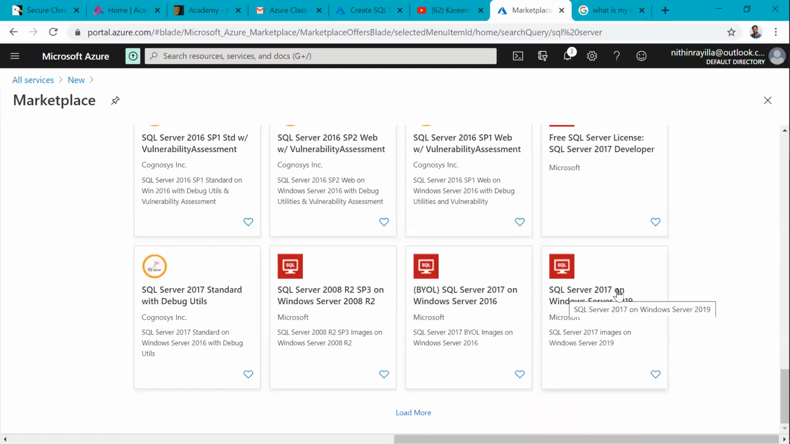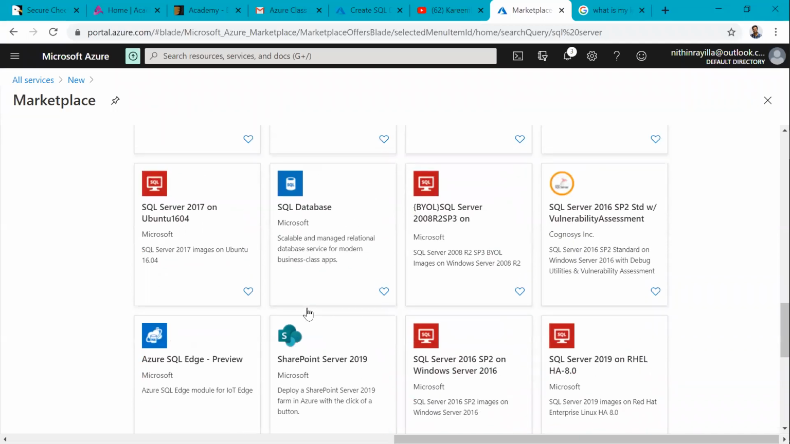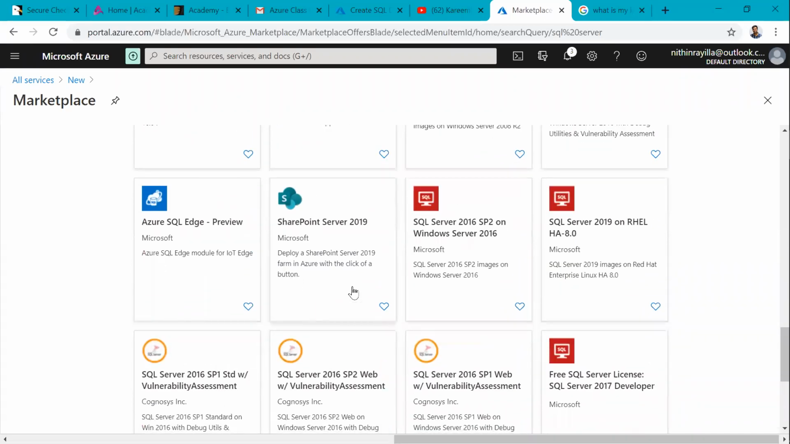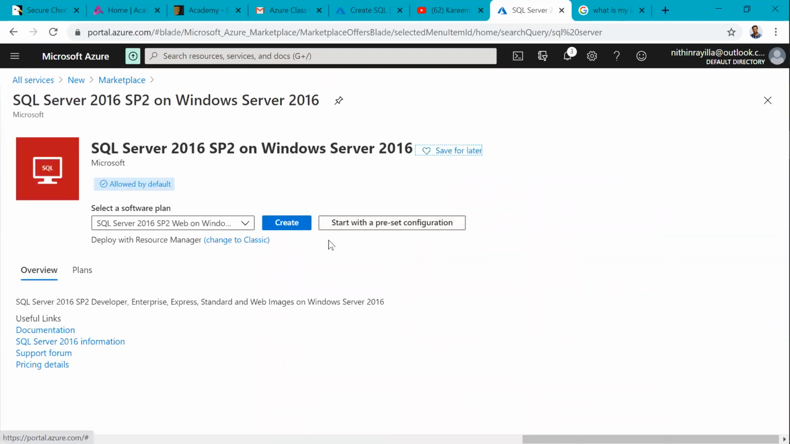Suppose here SQL Server 2017 on Windows Server 2019. Like this here, ready-made images are there. By using those images, we can directly see SQL Server 2016 SP2 on Windows Server 2016. If I take this image, just 5 minutes, we'll conclude the session.